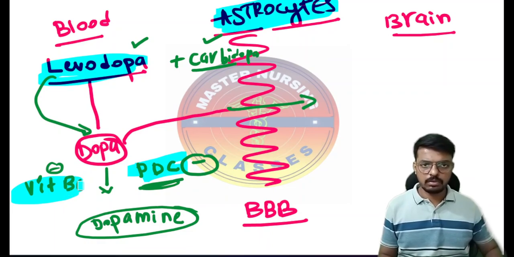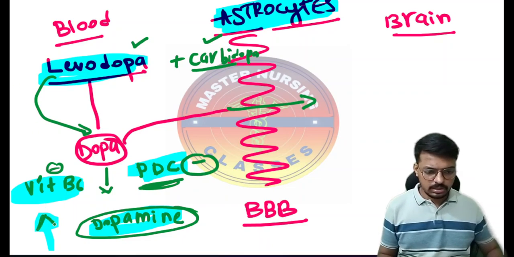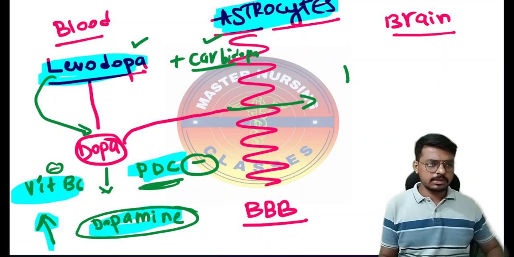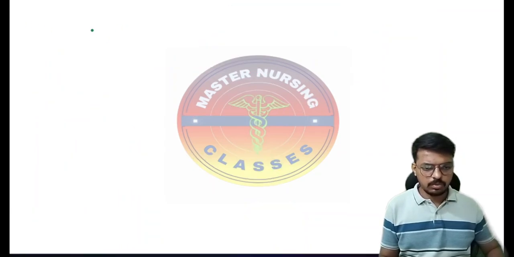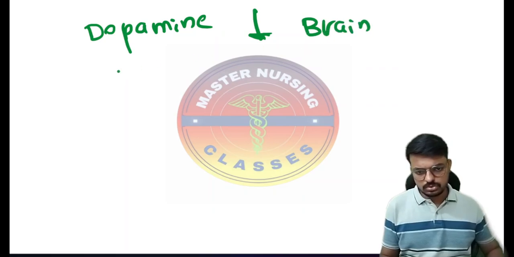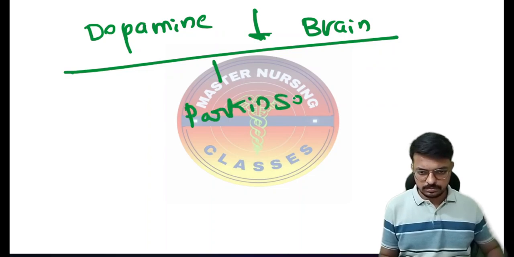Very importantly, all of you have to know this: levodopa increases the conversion of dopa to dopamine in the blood only, so dopamine increases in the blood. I don't want dopamine to increase in the blood; I want it to increase in the brain. Why? Because Parkinsonism is a deficiency of dopamine in the brain. Dopamine decreasing in the brain may lead to Parkinsonism.